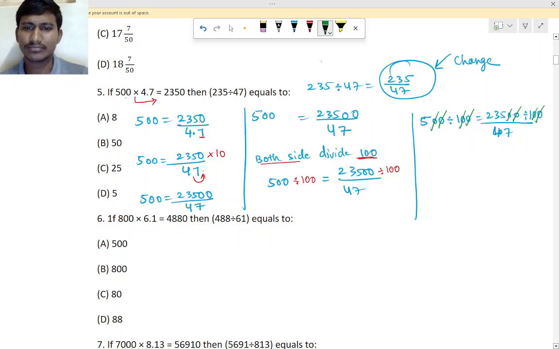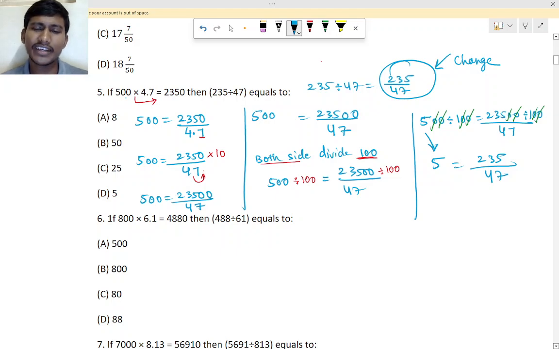Okay, fine. So cancel the zeros on both sides. If you cancel the zeros, it will be 5 here. So 5 will be remaining on this side. Now 100 is gone, zeros are gone, right? 5 is remaining here, and on this side how much is remaining? This 235 divided by 47. Got it? Okay, good.